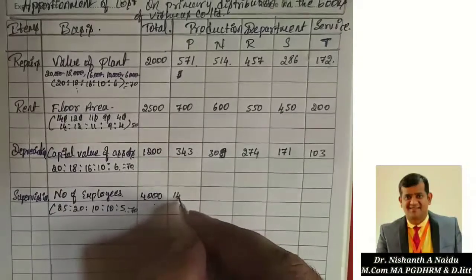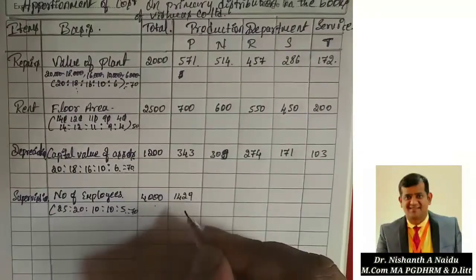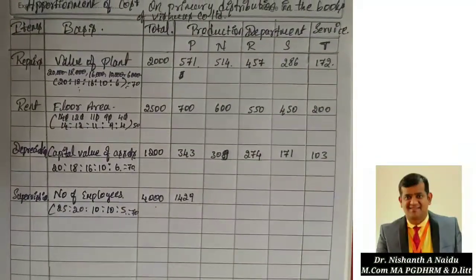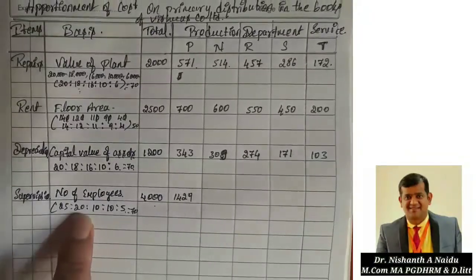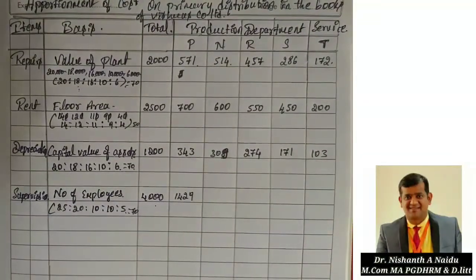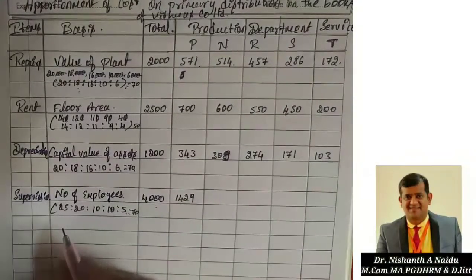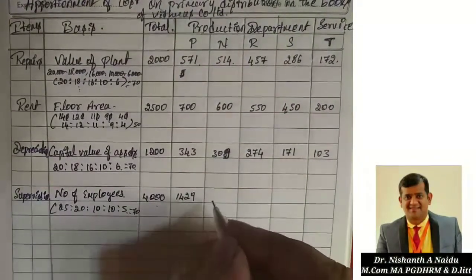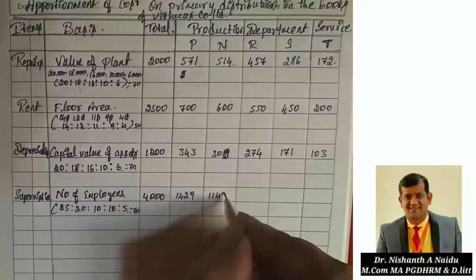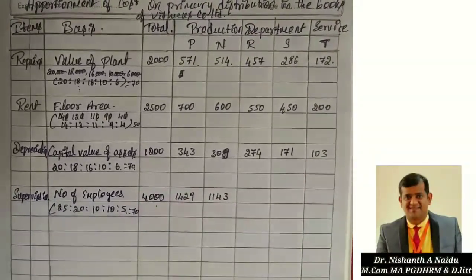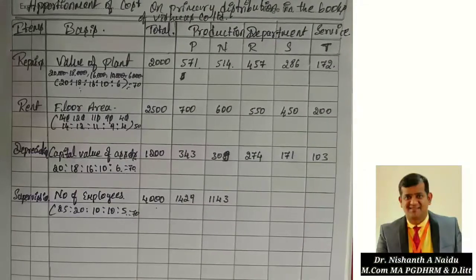1428.5, so 1429 I am taking because there is a 0.5. Same way, 4,000 into 20 divided by 70. So I am getting 1142.8, so that means 1143 I am taking. Okay, 42.8 I am getting.